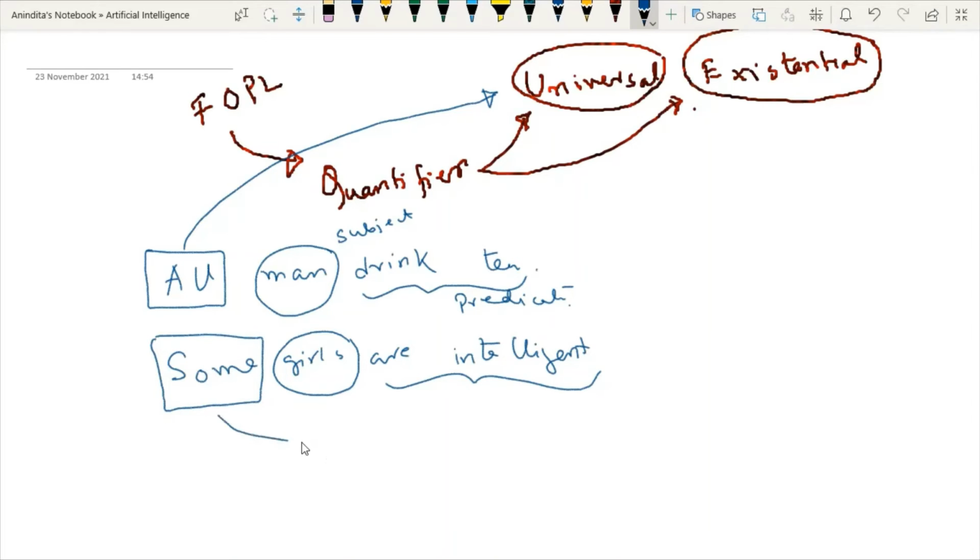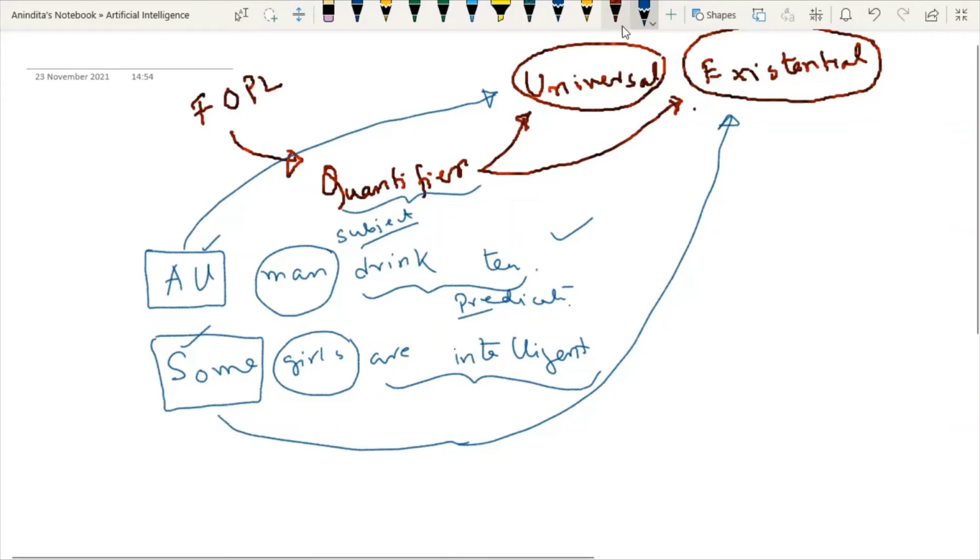In order to represent this concept, I need the existential quantifier. So in a particular sentence, we have a subject, a predicate, and sometimes some word that can only be represented by these quantifiers. Depending on the situation, we have to understand which quantifier to use when.